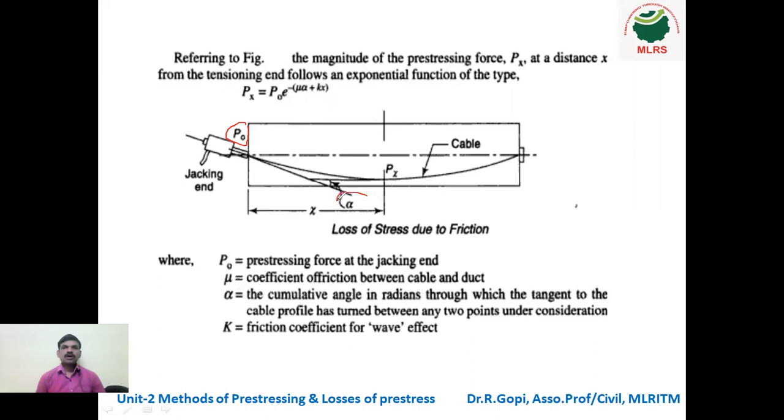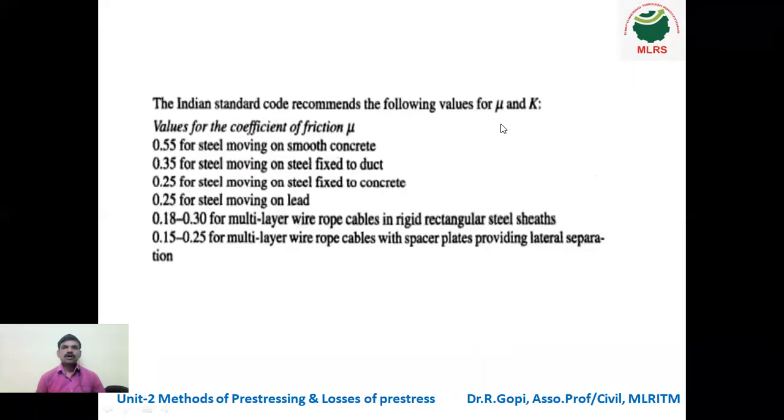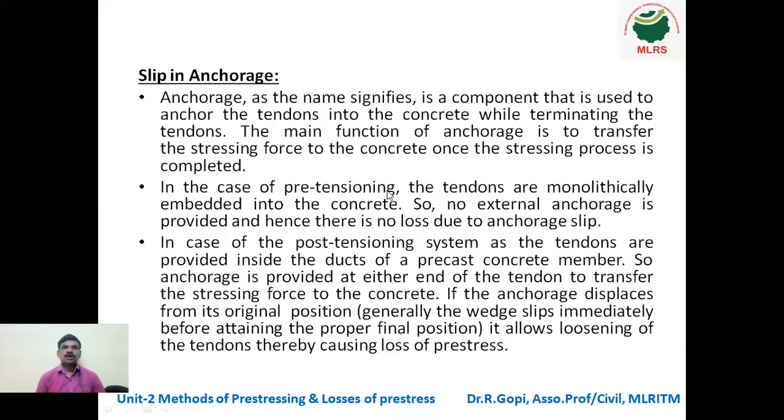You can see here alpha, which is the slope of the cable. Next, K is the frictional coefficient for wave effect or wobble effect. In the IS 1343 code, the corresponding values for mu and K are given. We will discuss these later in the code book.